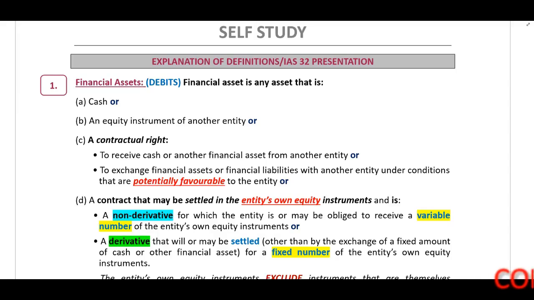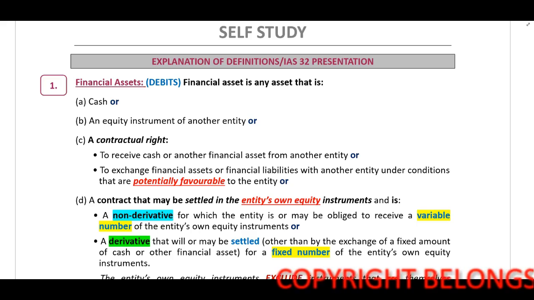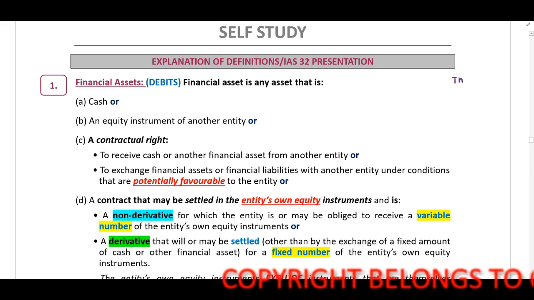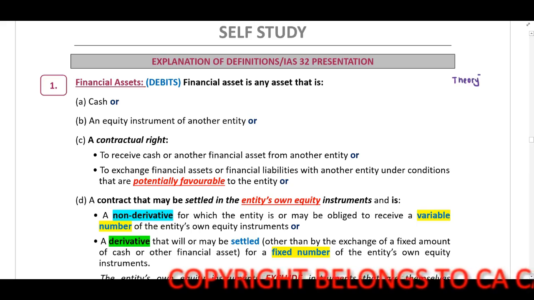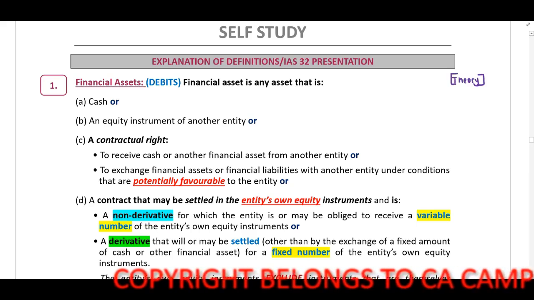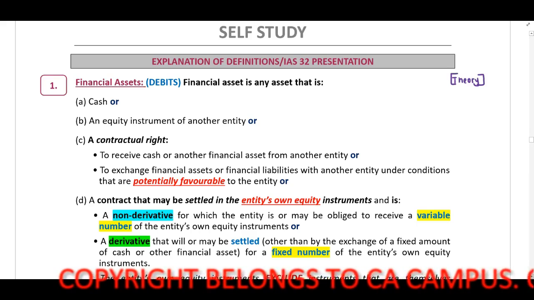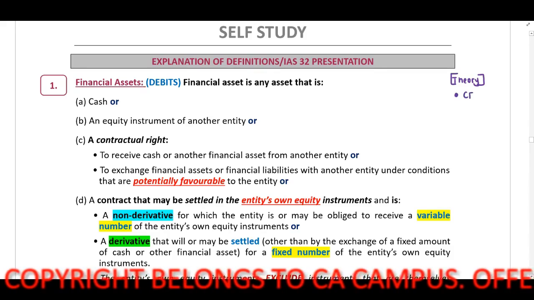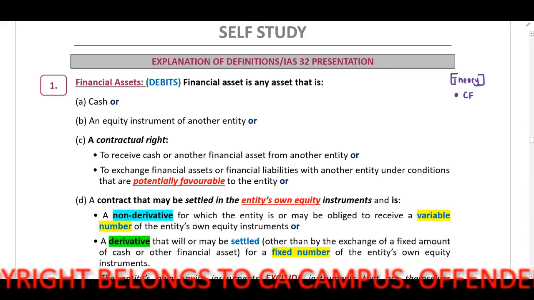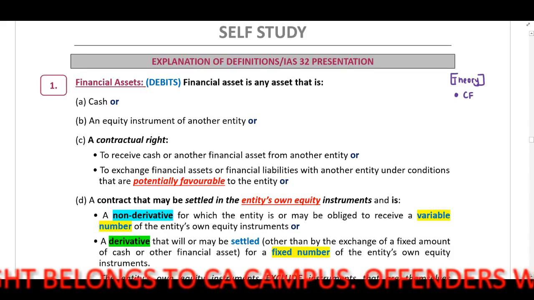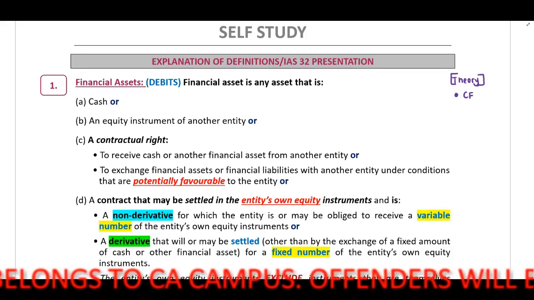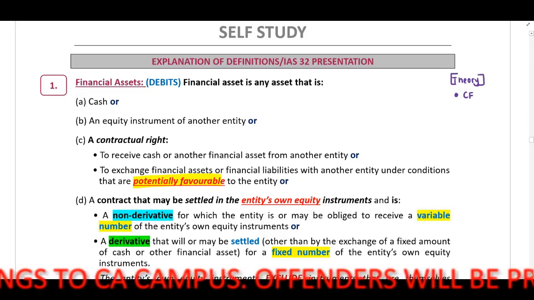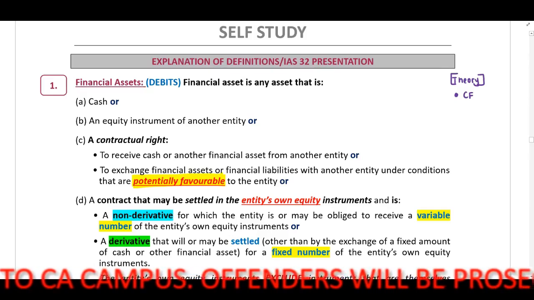Please work through the following 3 definitions as self-study. The reason why I have included them is that you need to remember when there are theory questions, you need to identify that a financial asset or liability should be linked to your conceptual framework. Therefore, when we look at our financial asset, it has to be potentially favorable. What does it mean? Favorable?